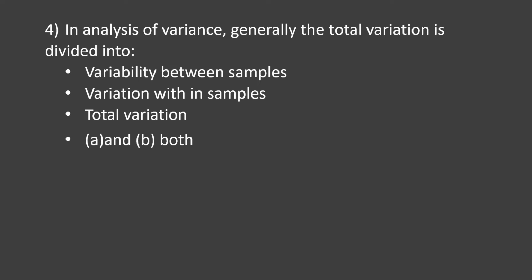Coming to the next question. In analysis of variance, generally the total variation is divided into: the options are variability between samples, variation within samples, total variation, A and B both. And the time starts now.